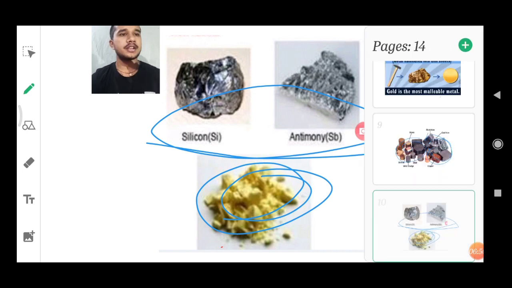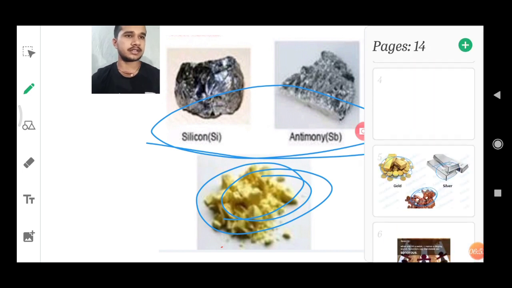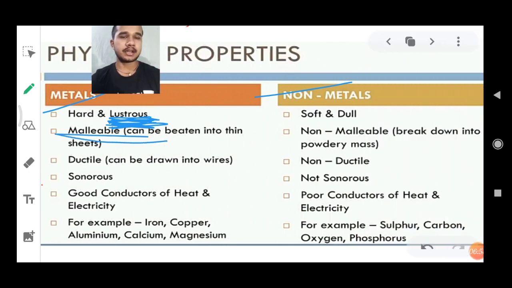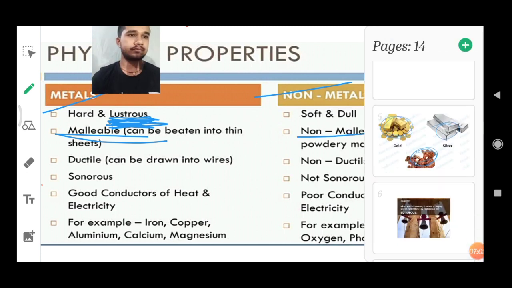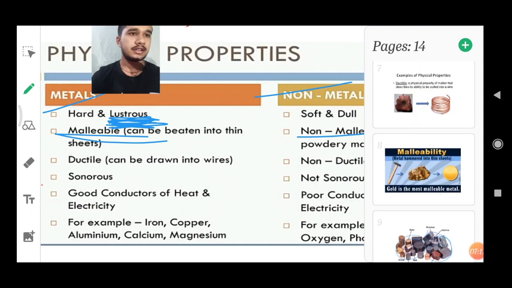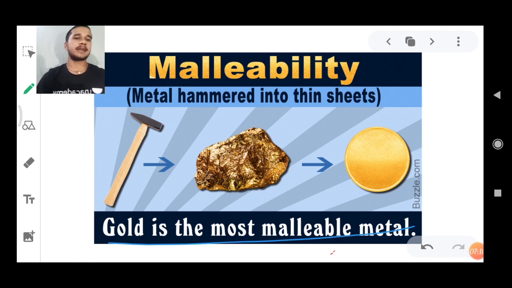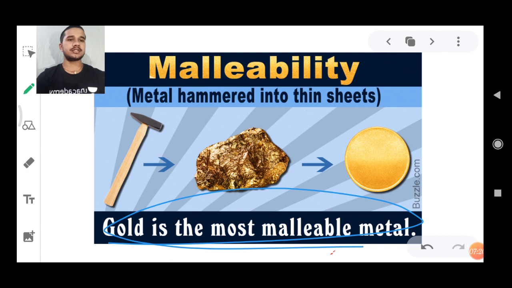Okay, now coming on to the next physical property of metal and non-metal. Next physical property is malleable. What is malleable? You know, malleable means it can be beaten into thin sheets, and non-malleable means it breaks down into a powdery mass. Like in an example, if we take gold, then gold is the most malleable metal.